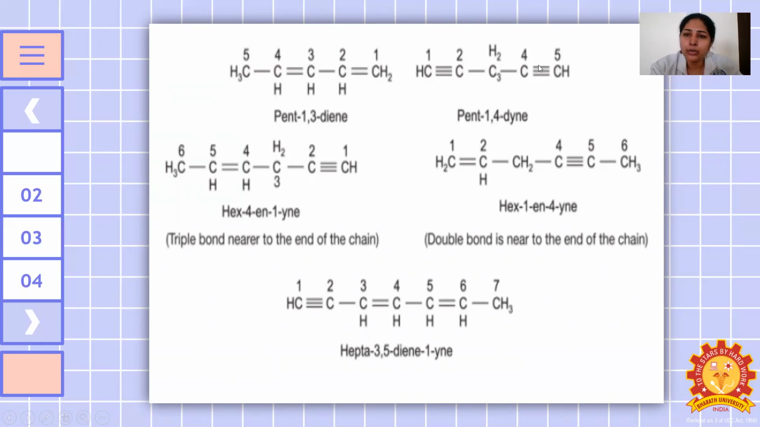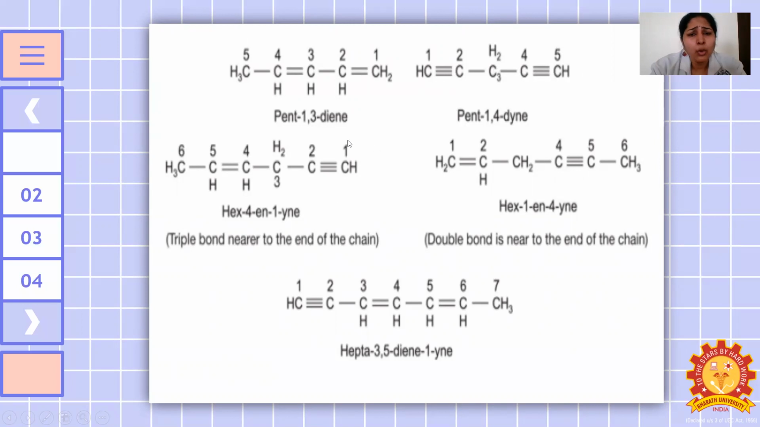1, 2, 3, 4, 5 and then 1, 2, 3, 4, 5. So same only. So how many carbon atoms are there? Pent. So 5 carbon atoms are there. In one parent chain, one longest possible chain, there will be a triple bond, which means we will call it a di-YNE. So pent-1,4-di-YNE.